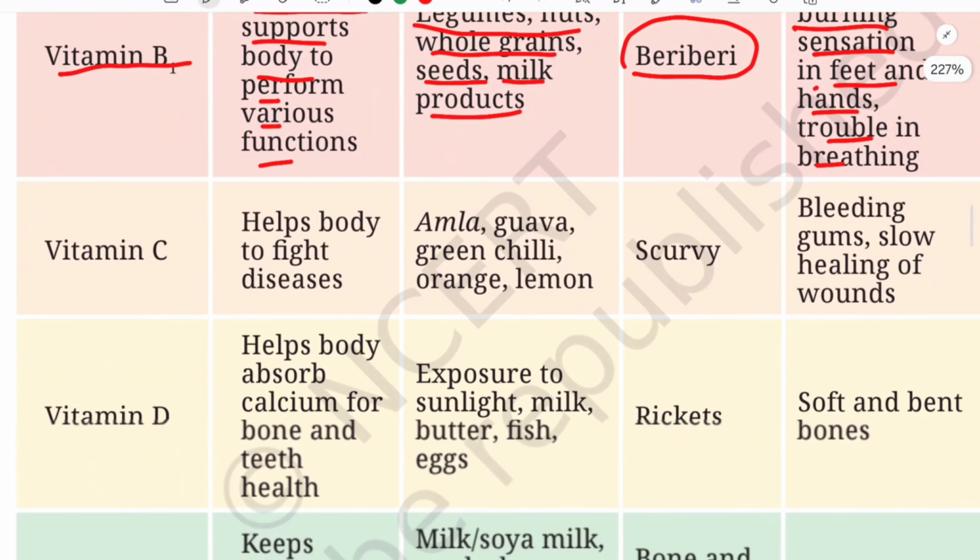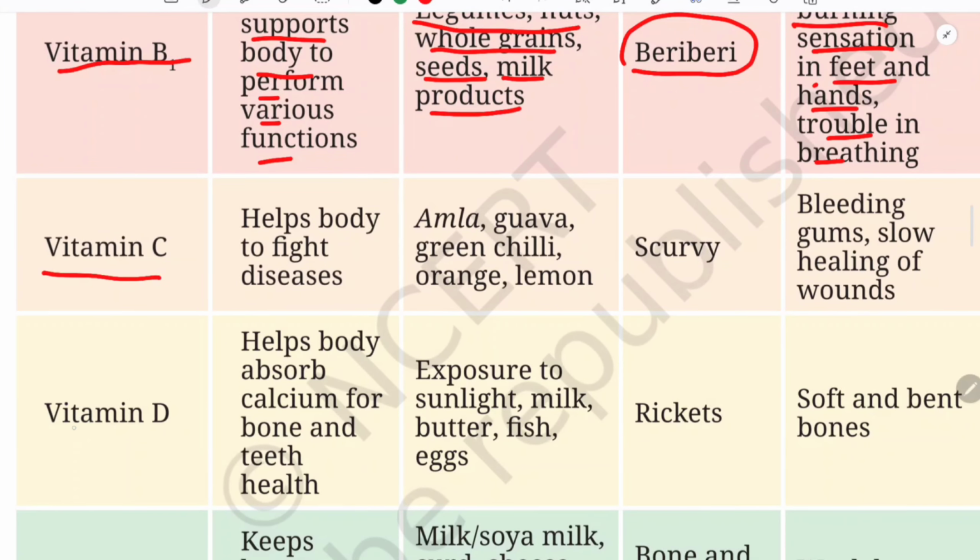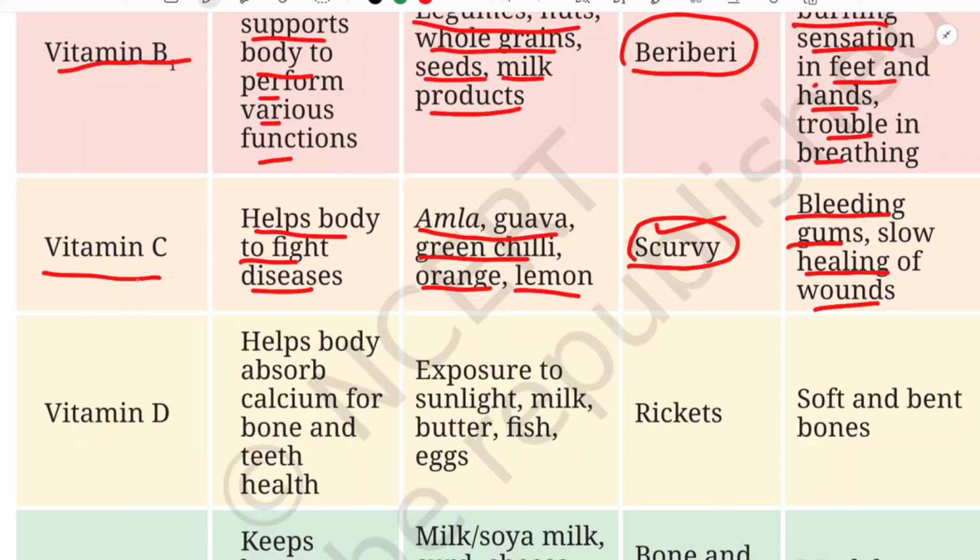Next, let us see vitamin C. Vitamin C we have already done in your case also, isn't it? So this helps the body to fight disease. The rich sources of vitamin C are amla, guava, green chilies, orange and lemon. And the disease name is scurvy, the deficiency of vitamin C. If you have a deficiency of vitamin C, you will suffer from the disease scurvy. And the symptoms are bleeding gums, slow healing of wounds. If you get cut by anything, then your wounds will also heal very slowly. So you need to intake vitamin C in your diet.